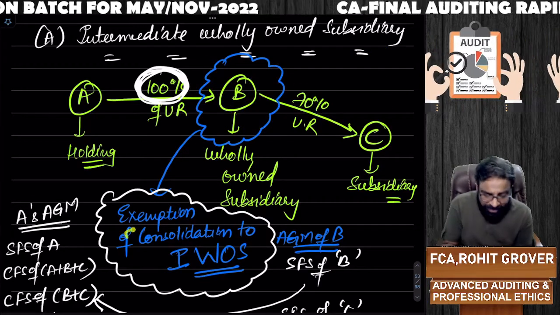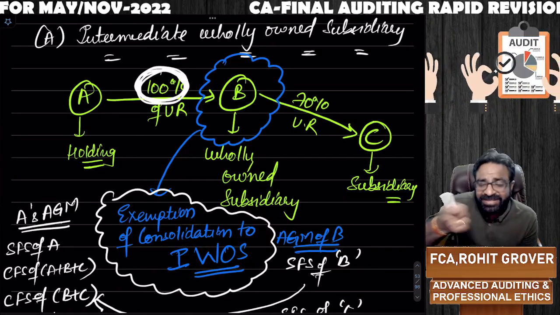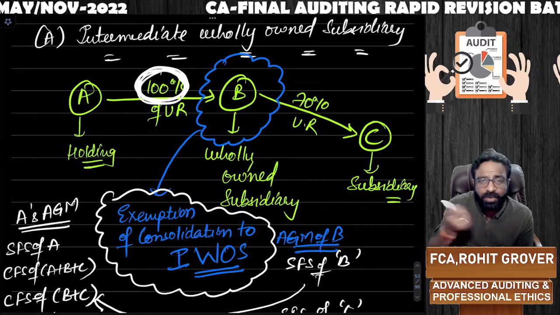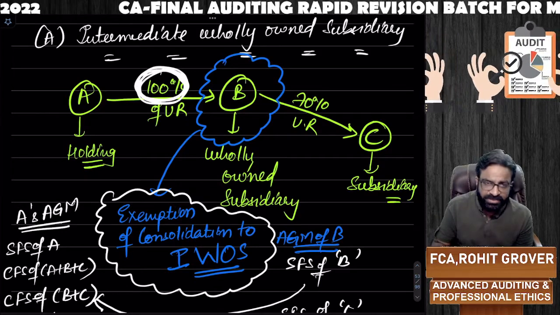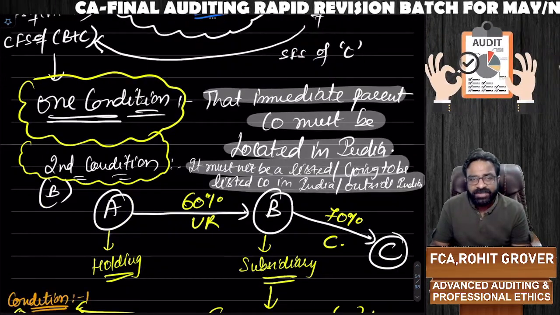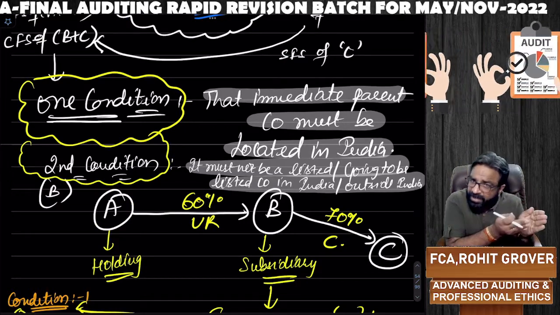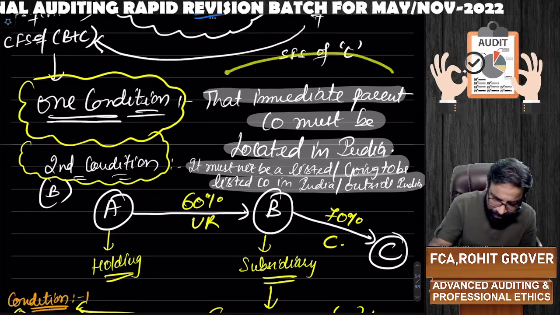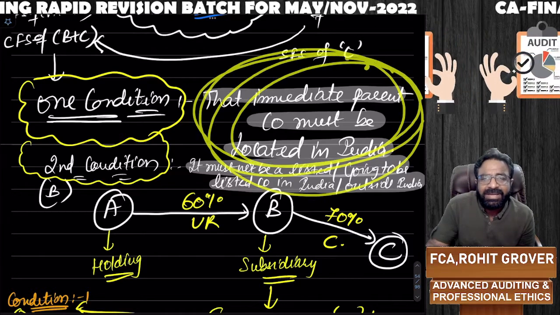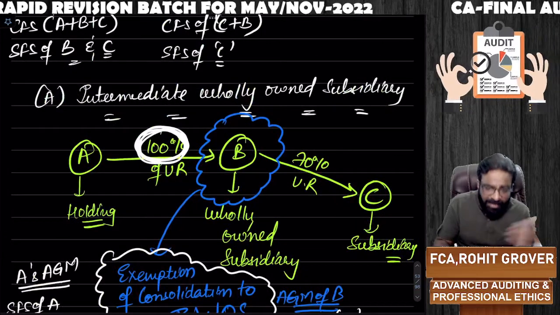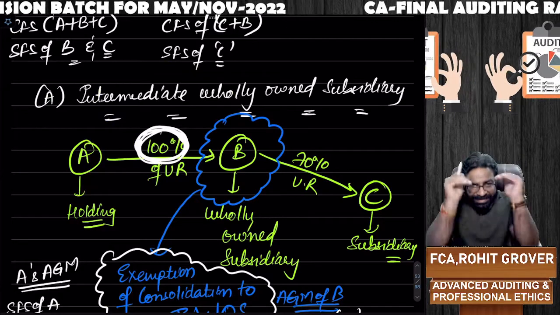So this is called exemption of consolidation to the intermediate wholly owned subsidiary. But B will get this exemption when B need not prepare the consolidated financial statement of B plus C. B will get an exemption if two conditions are satisfied. Condition number 1, your immediate parent company must be located in India. What is B's immediate parent company? B's immediate parent company is A.